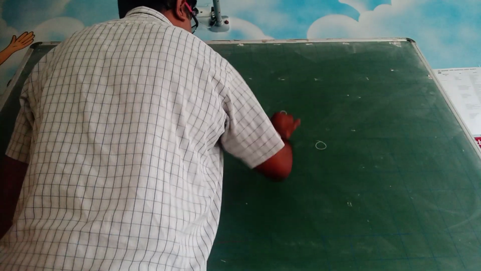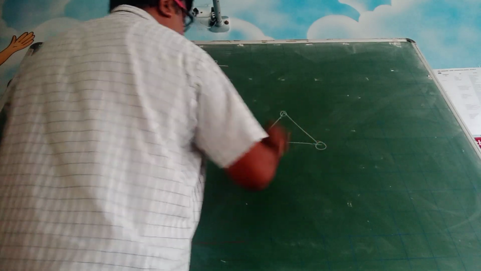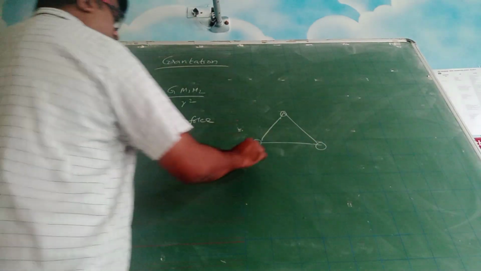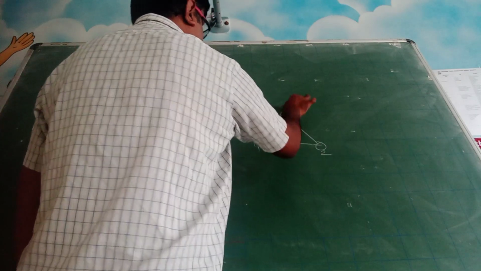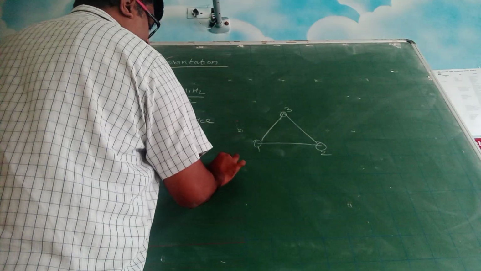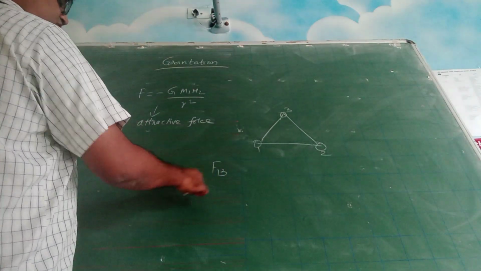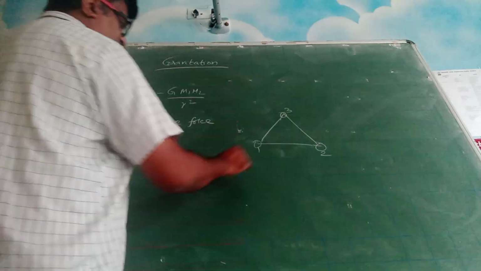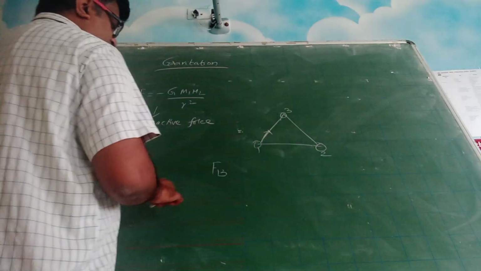Suppose I arrange 3 masses in a triangle. Let us say this is 1, 2 and 3. So F13, if I write gravitation force on 1 because of 3, it will be in this direction.